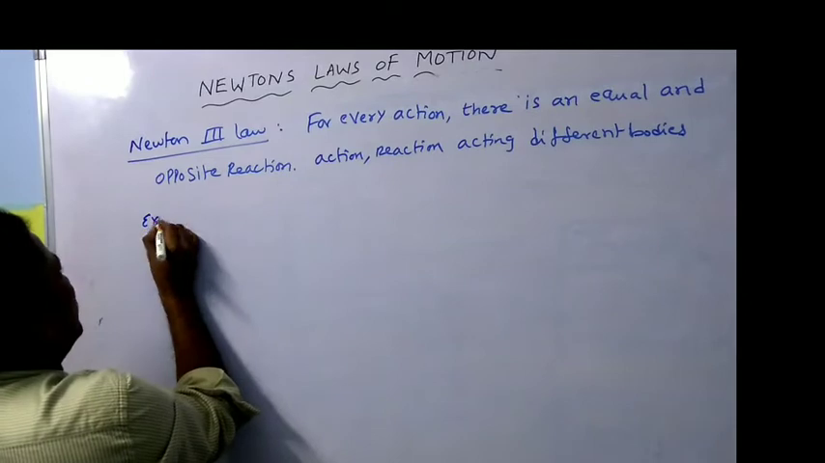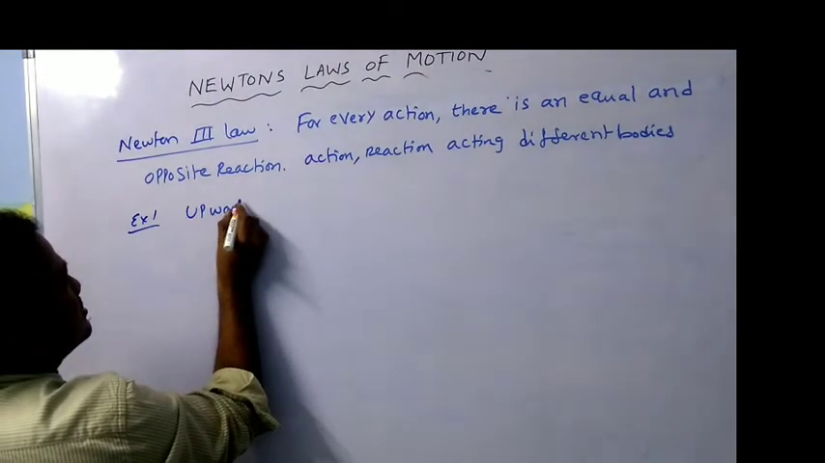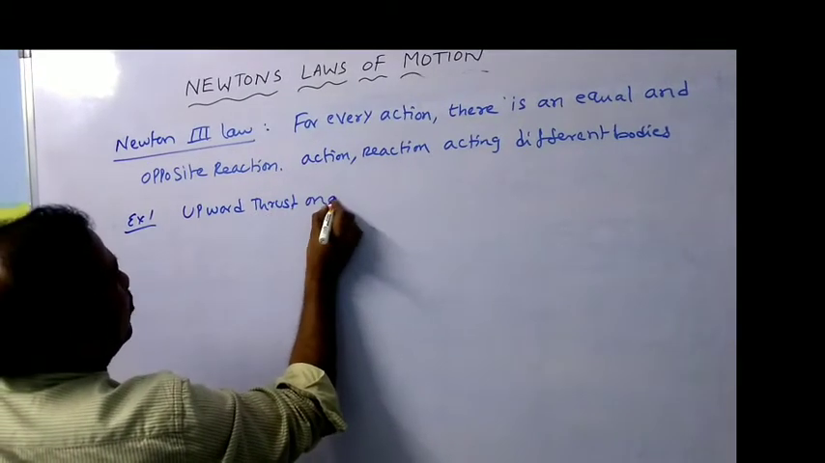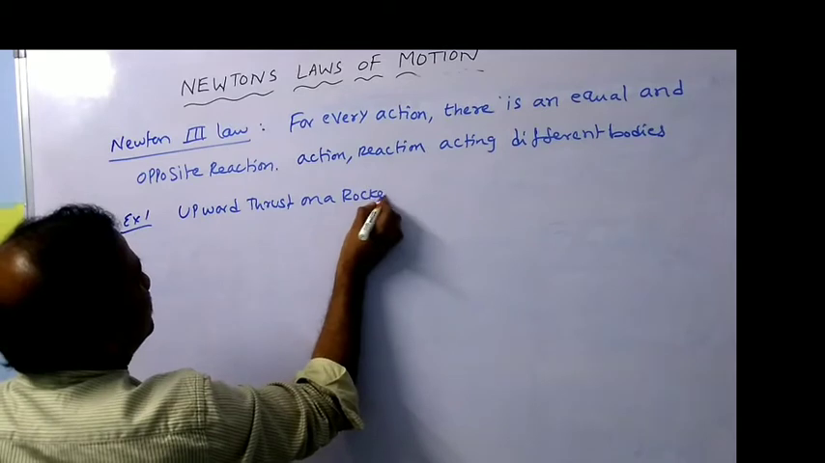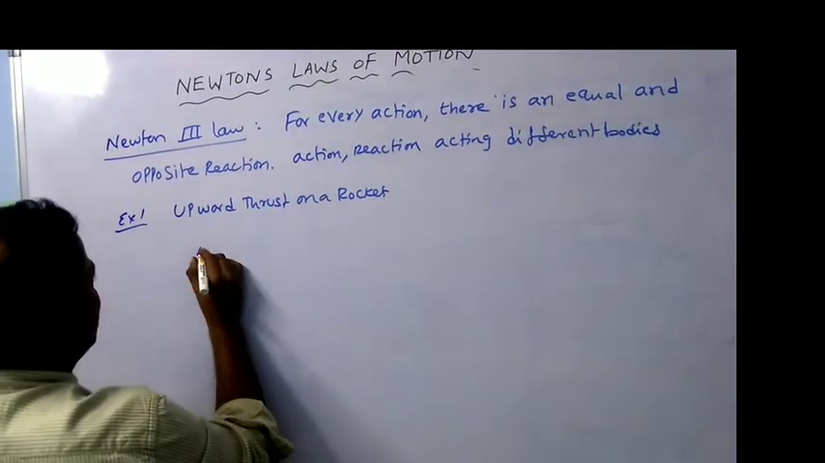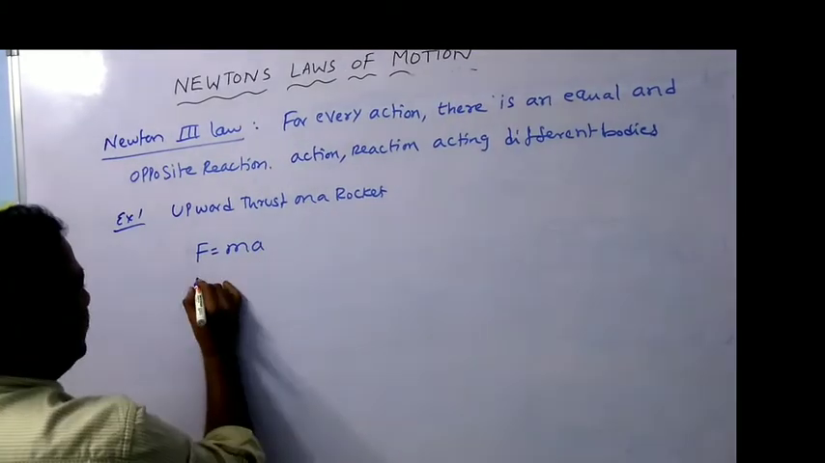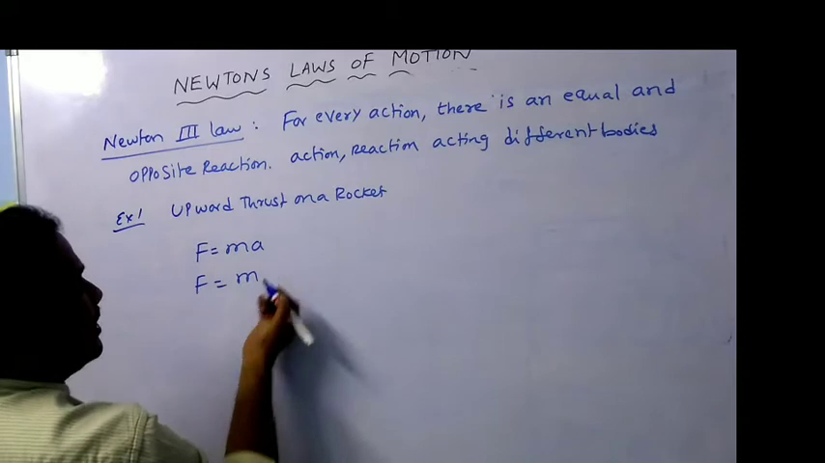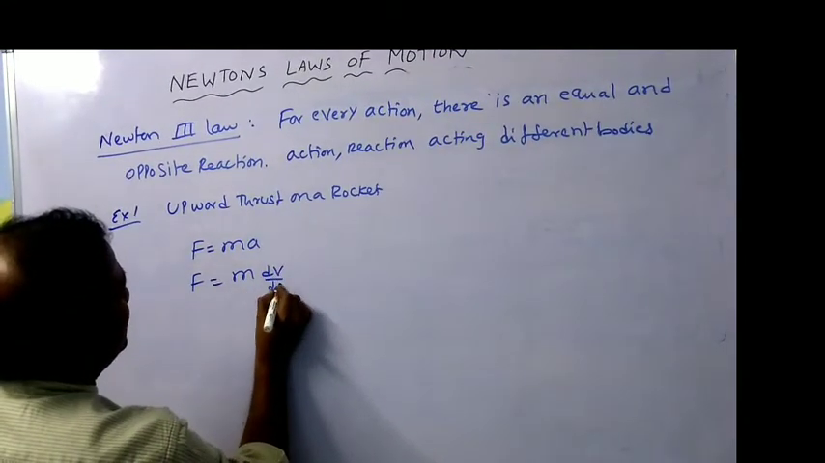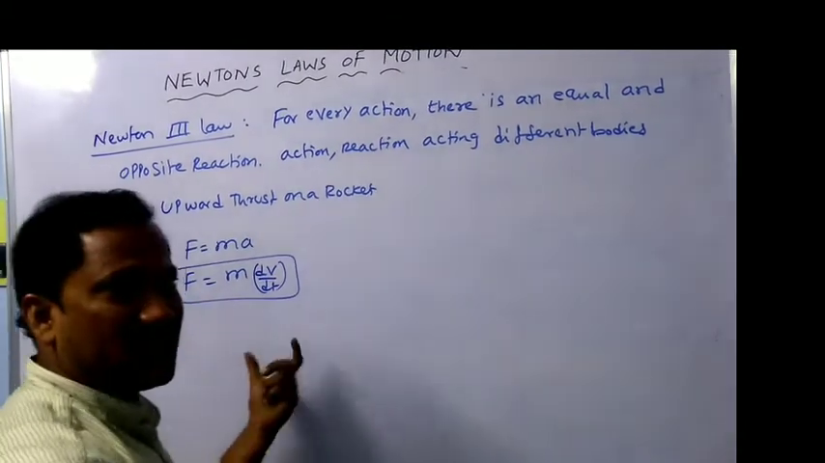Example number 1: upward thrust on a rocket. This is the best example. As we know, F is equal to ma, that's the formula, or you can say F is equal to m into acceleration, meaning rate of change of velocity, or simply m dv by dt. I can write it like this also.